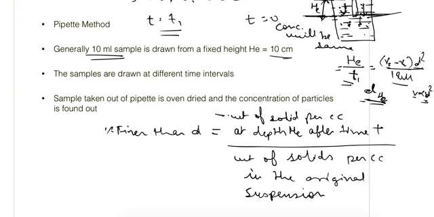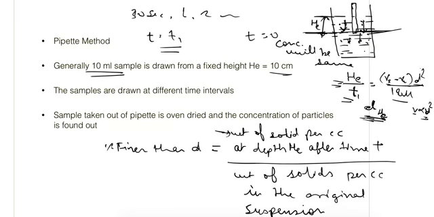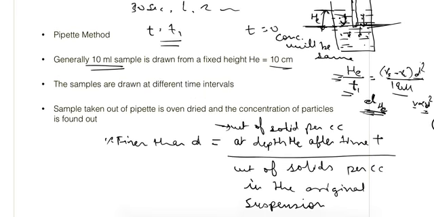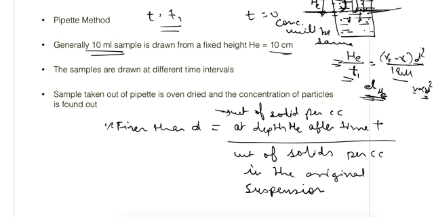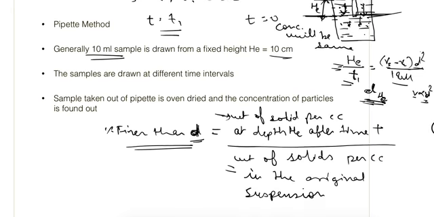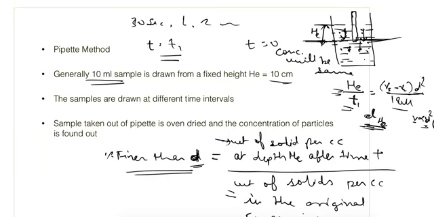The particles which have velocity less than this value will have the diameter also less, so they will be in the suspension. So if we find out the concentration of solids at height He divided by the total concentration, from there we can get the percentage finer. We have got the percentage finer and the diameter also. So using both we can plot the grain size distribution curve.